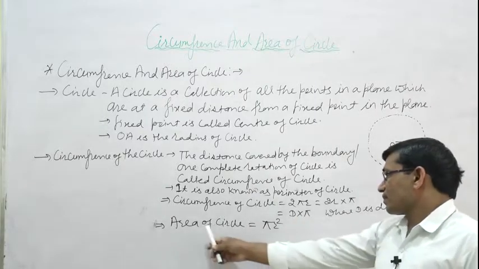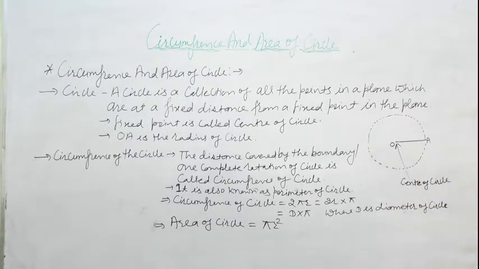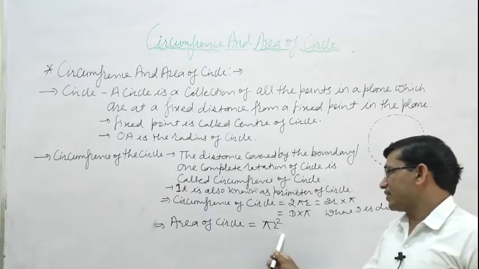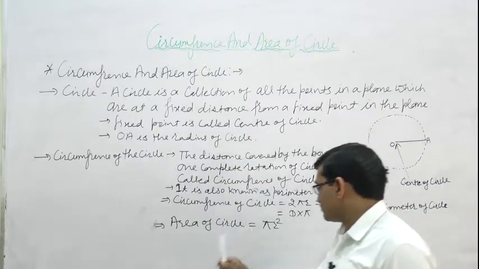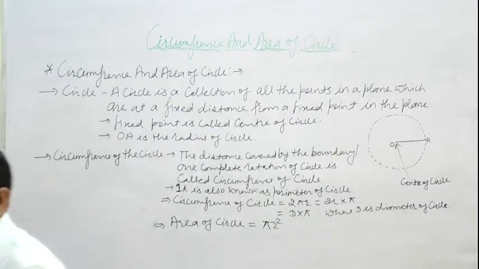And the area of circle is equal to pi r square. Circumference of circle is 2 pi r and area of circle is pi r square.